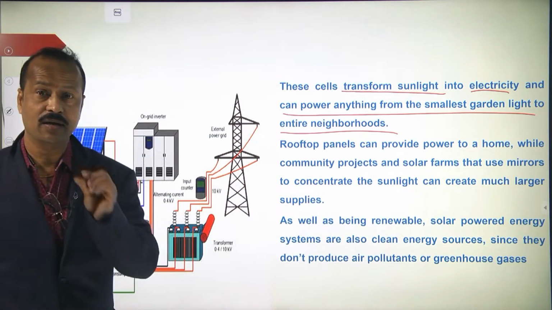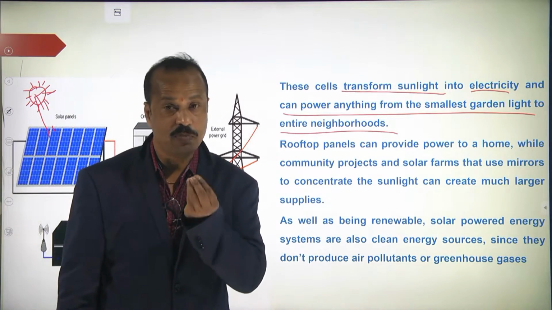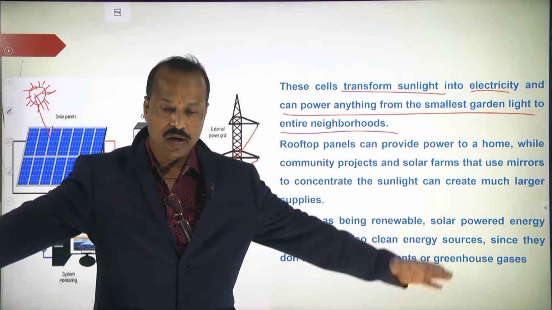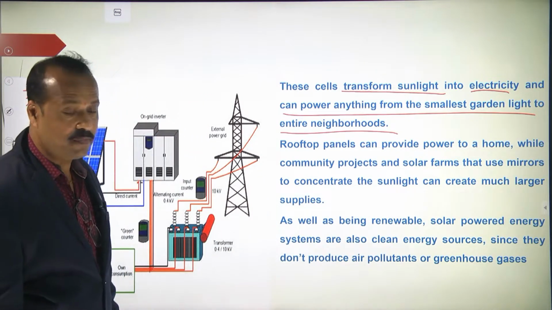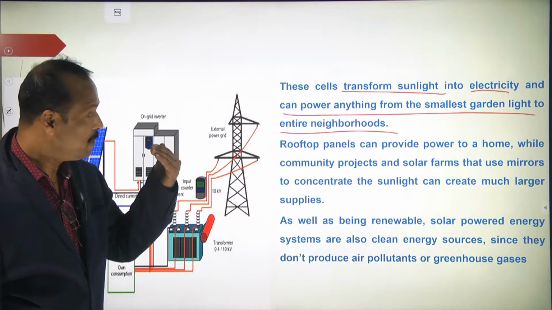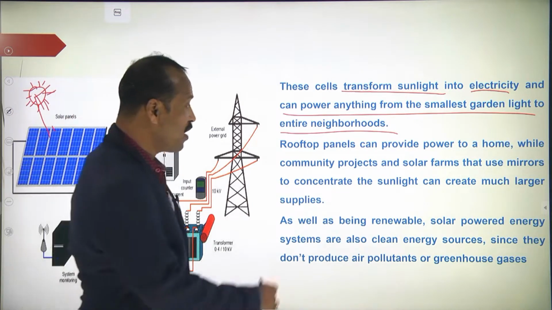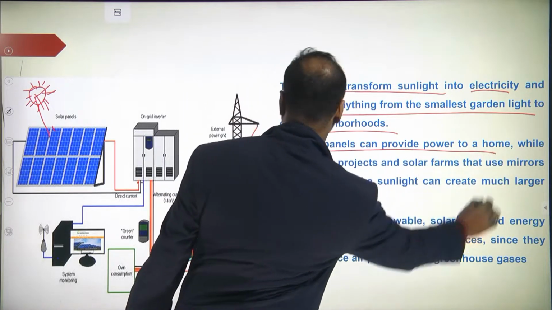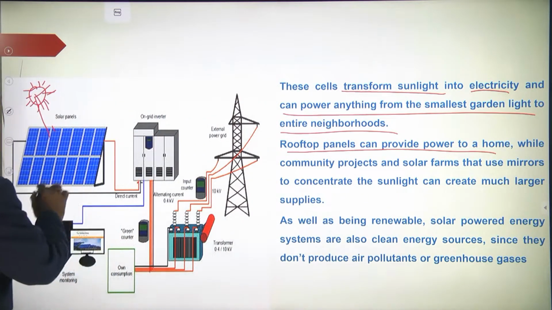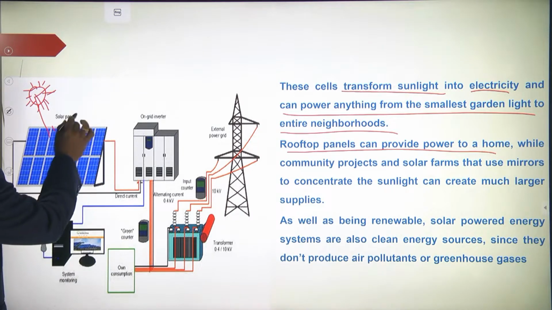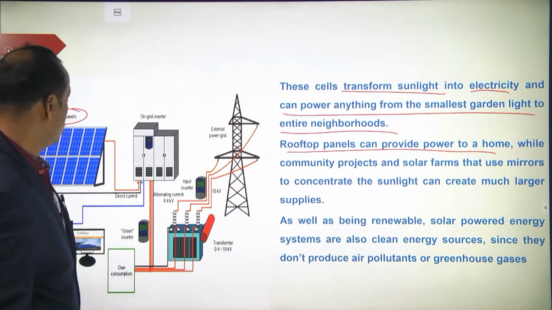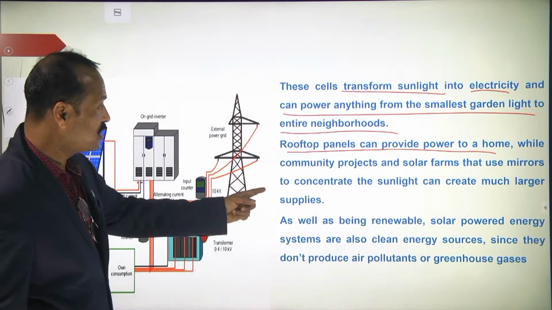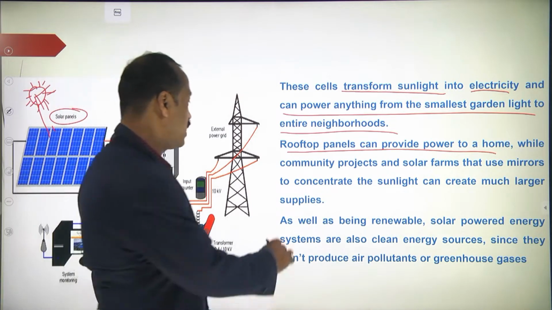This can power anything from the smallest garden light to an entire neighborhood. So by using that you can run a small bulb up to an entire neighborhood. A small colony also we can run using the electricity generated from the sunlight. Rooftop panels can provide power to a home. So see here, one house is there, and at the top we are using rooftop solar panels. And community projects and solar farms that use mirrors to concentrate the sunlight can create large energy supplies.